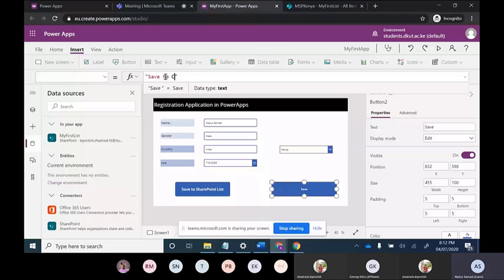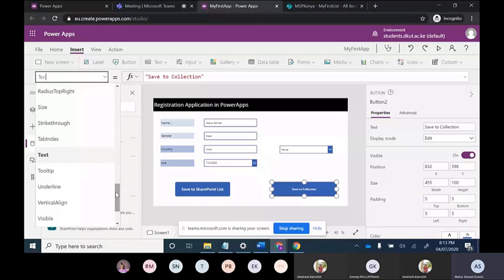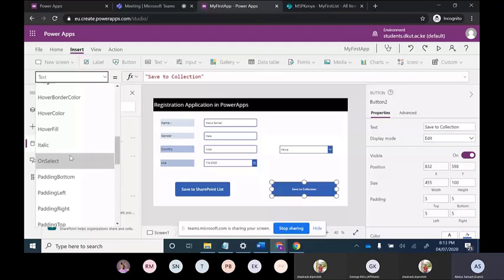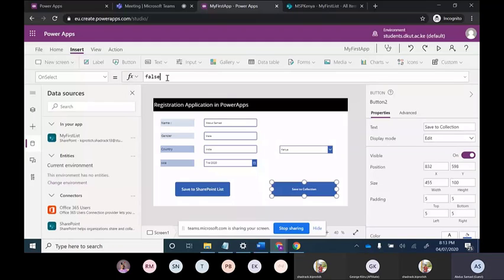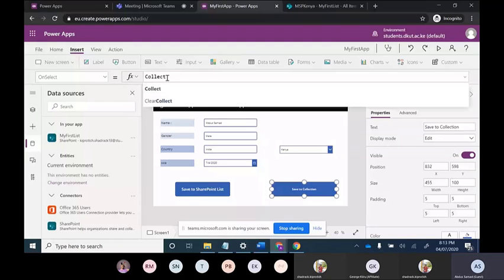Save to collection, right? So for save to collection, again a button is coming up. All its functionality should be in OnSelect. Here is OnSelect. On select, Collect is there. So we will just put one option, Collect.